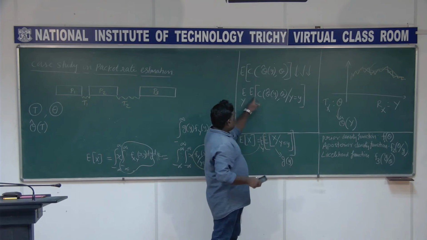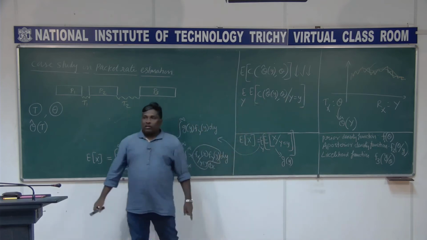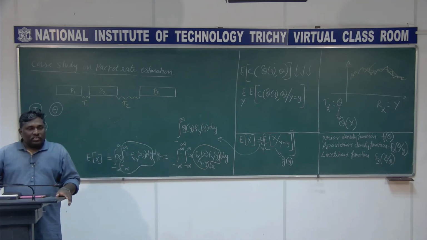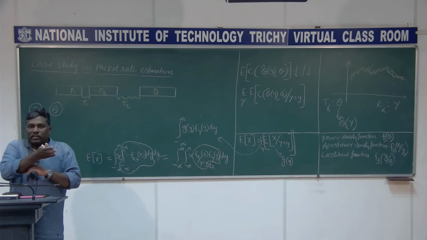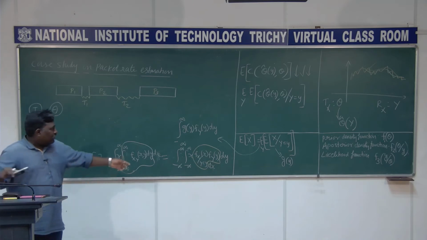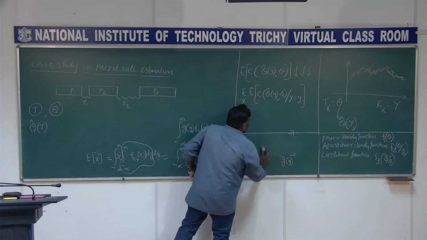The same way I am fixing y equal to y and then taking the expectation over all values of y. I hope you are getting this, right? Any doubt in this? So I am fixing one random variable and taking the expectation over that random variable. This is the trick I am going to use, and this is just to make you understand why this is true.